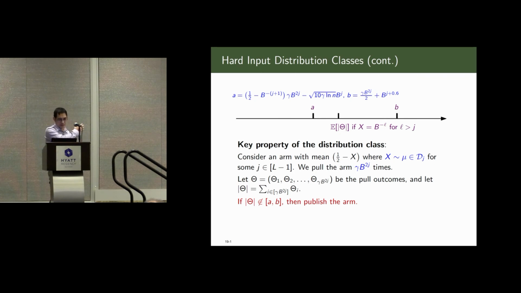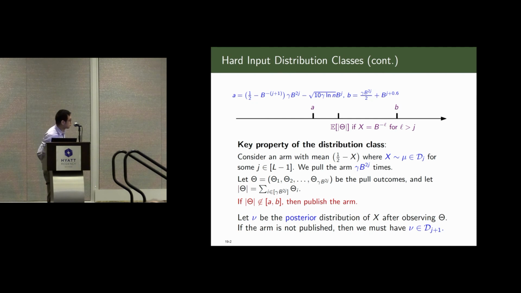Let theta be the pull outcomes, and the absolute value of theta is just the sum of the theta i's. For technical reasons, we say that if the absolute value of theta is not in this particular interval, then we publish the arm.